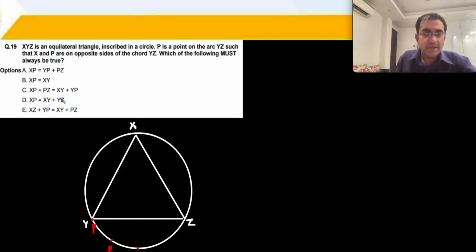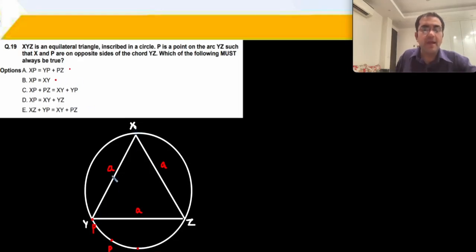So XP is equal to YP plus PZ. So regardless of P कहाँ पर है, ये true होना पड़ेगा. It must be true, whether it is the minimum distance or the maximum और बीच में. So XP is of course your equilateral triangle का side, is equal to YP, which becomes 0, plus PZ. So ये चीज़ यहाँ पे true आ रही है. ठीक है. XP equal to XY. XP is A and XY is also A. ये भी ठीक आ रही है.